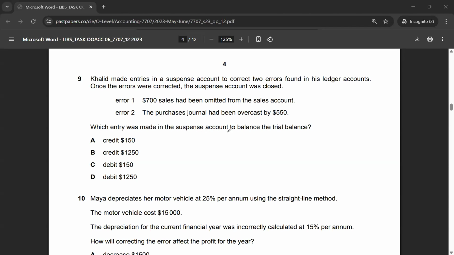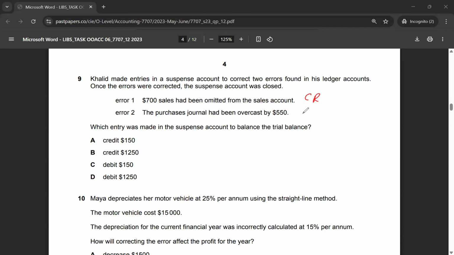Which entry was made in the suspense account to balance the trial balance? So sales have been omitted, right? So this would go on the credit side, and the purchases journal had been overcast by 550, so you have to reduce that.